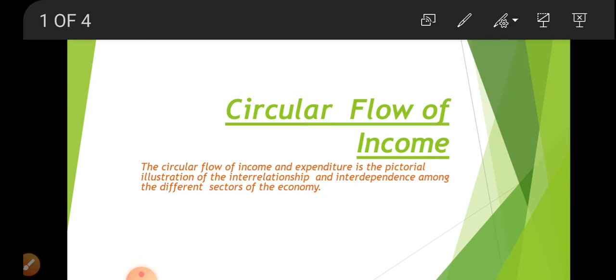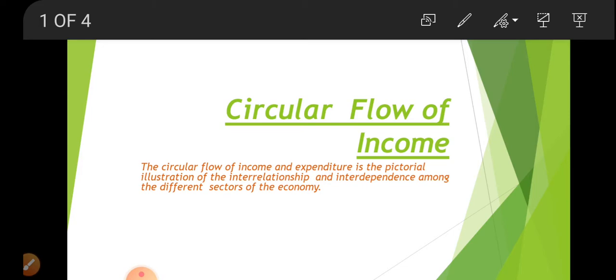What do you mean by the circular flow of income? The circular flow of income and expenditure is the pictorial representation or the diagram that shows the interrelationship and the interdependence among the different sectors of the economy. We already studied the different sectors of the economy, that is household sector, firms, then government sector and the external sector, in the last class.